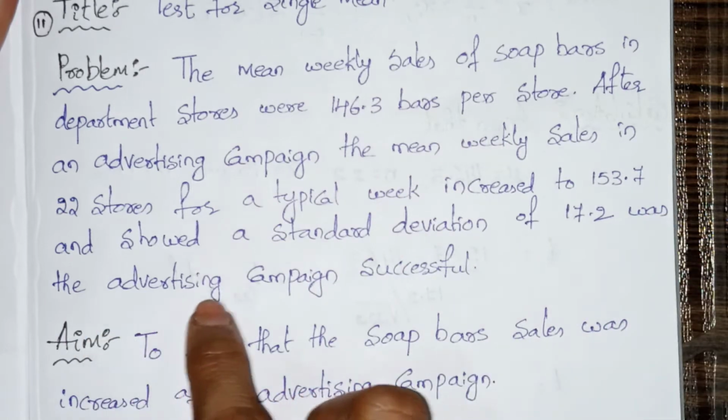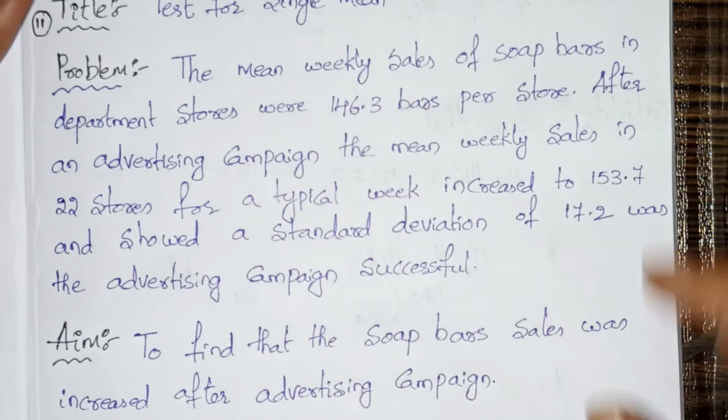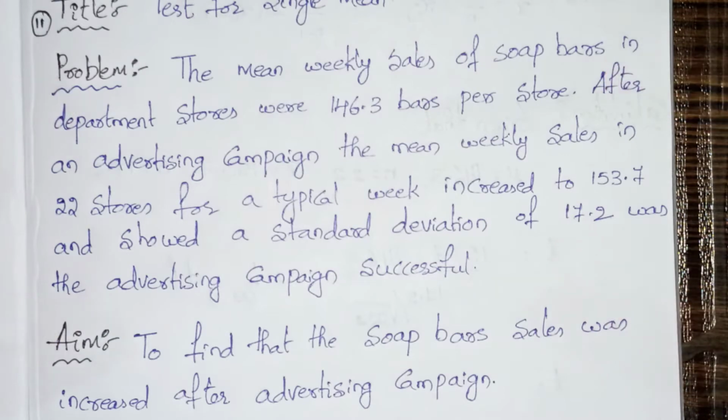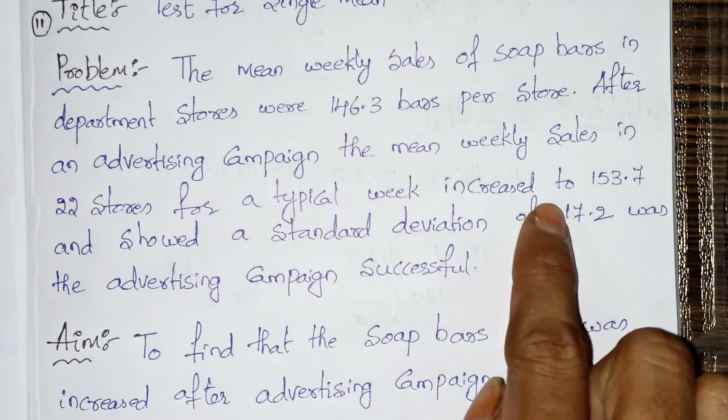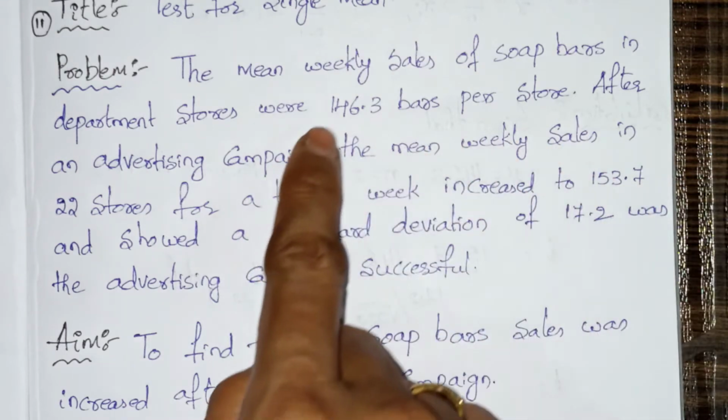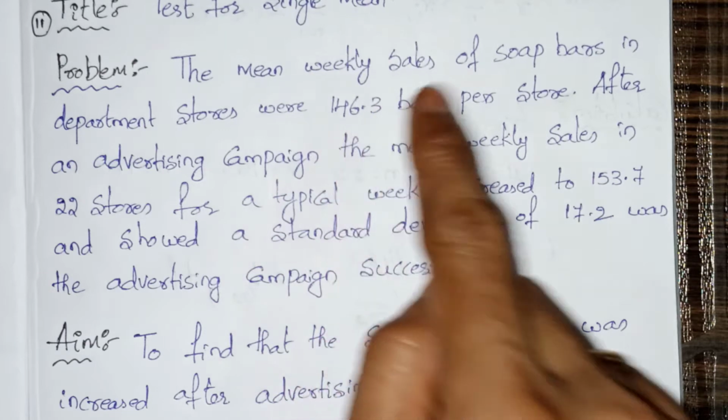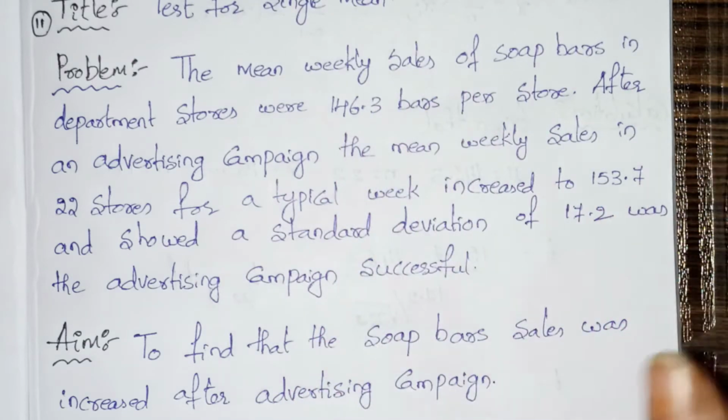Was the advertising campaign successful? We have to find out whether, because of the advertising campaign, the weekly sales increased from 146.3 to 153.7. Is it correct or not?